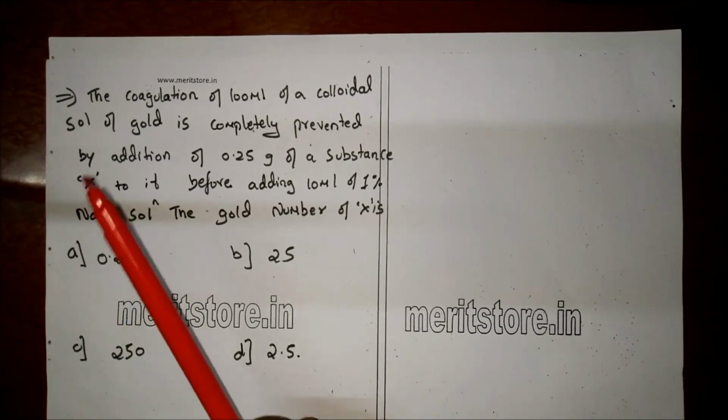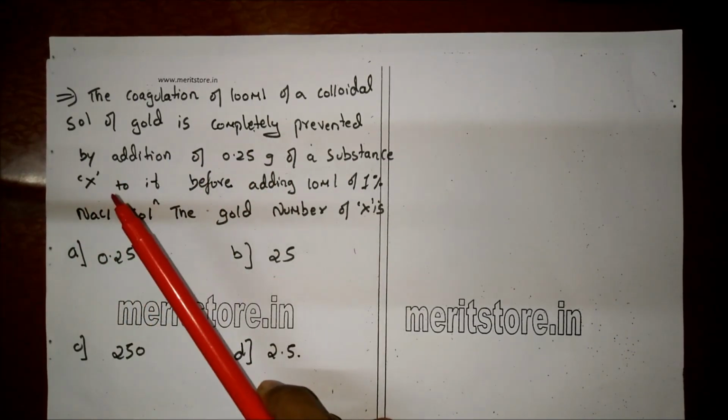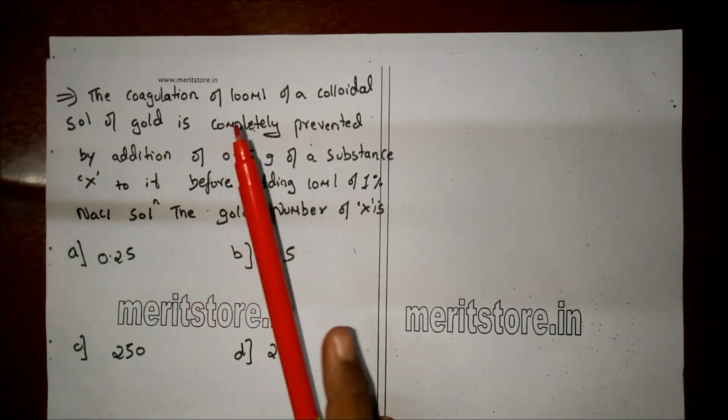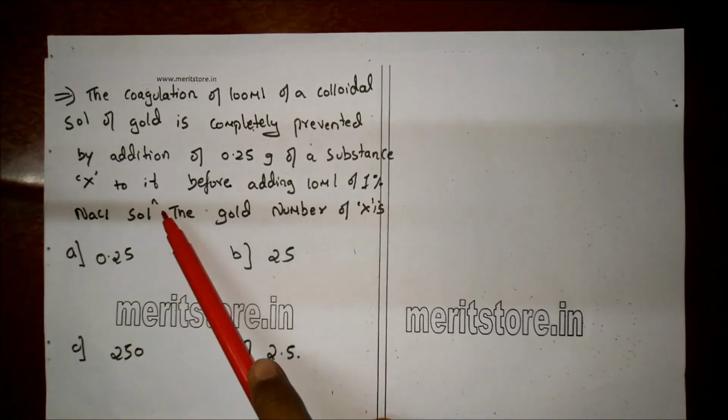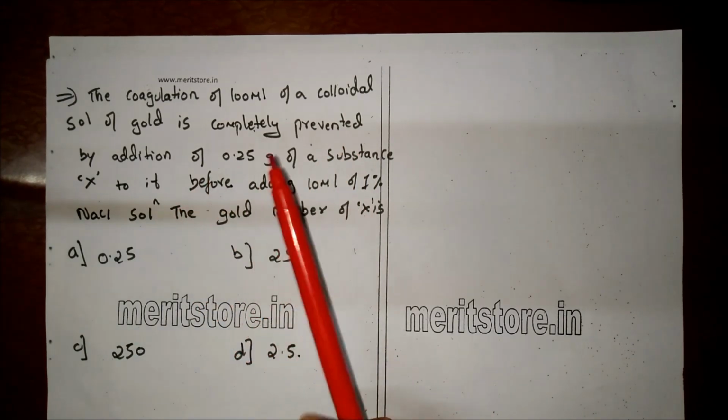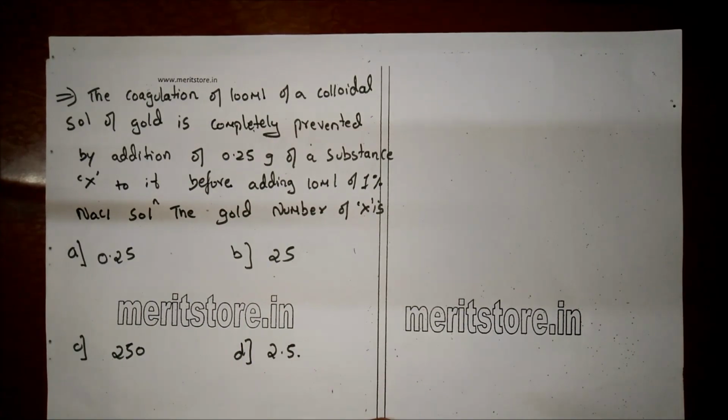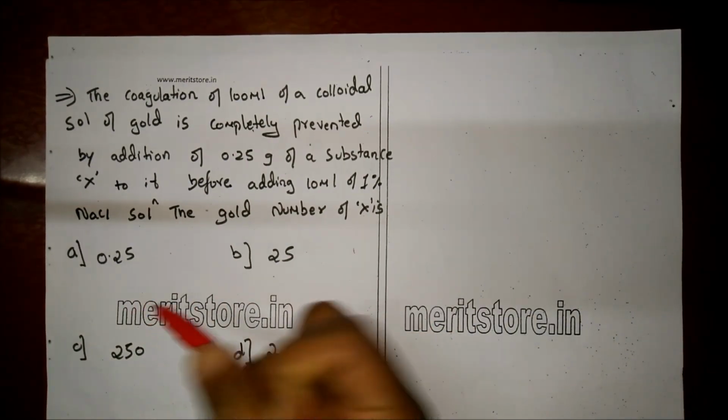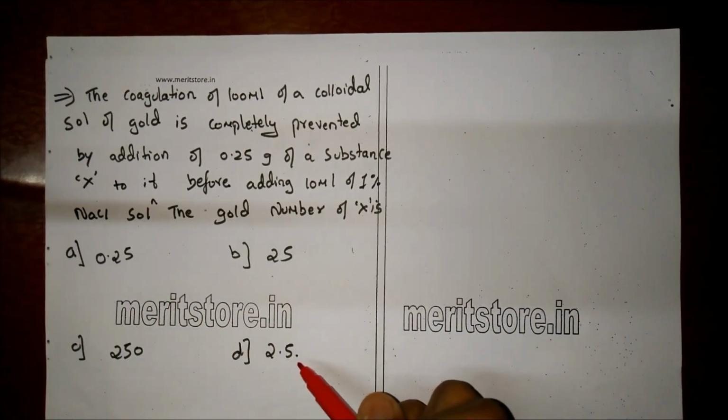The coagulation of 100 milliliters of a colloidal solution of gold is completely prevented by the addition of 0.25 grams of a substance X to it before adding 10 milliliters of 1% NaCl solution. The gold number of X is 0.25, 25, 250 or 2.5?